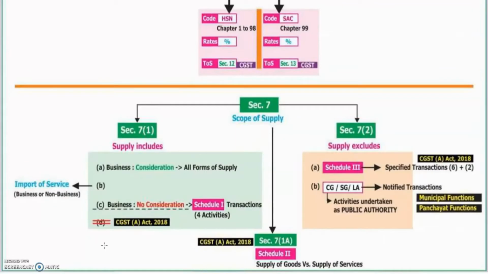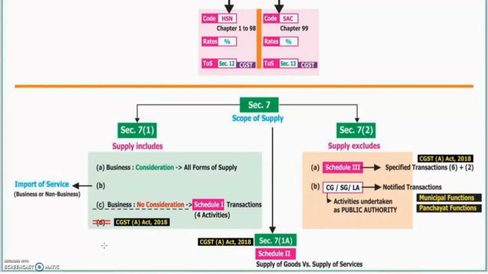consideration in all forms of supply. Clause B, import of services, whether it is related to business or not. And third is about business, no consideration. Schedule 1, 4 activities. So 7(1)(a), Schedule 2, which explains supply of goods versus supply of services. And 7(2), exclusion, 6 items plus 2 items. And there are some notified transactions.